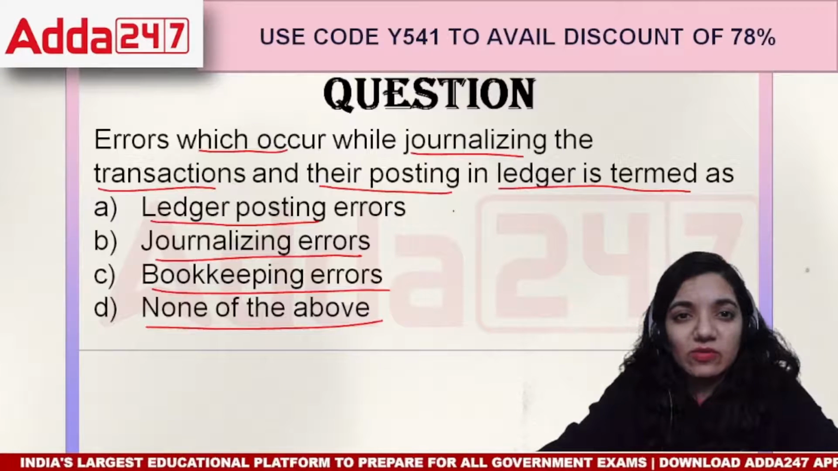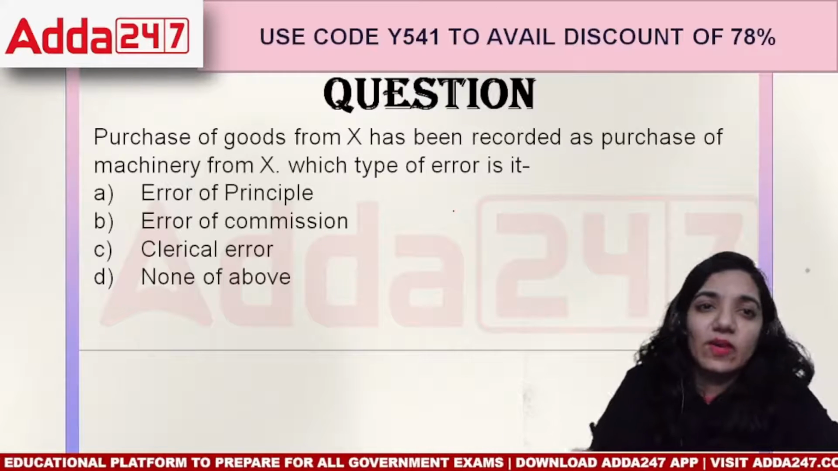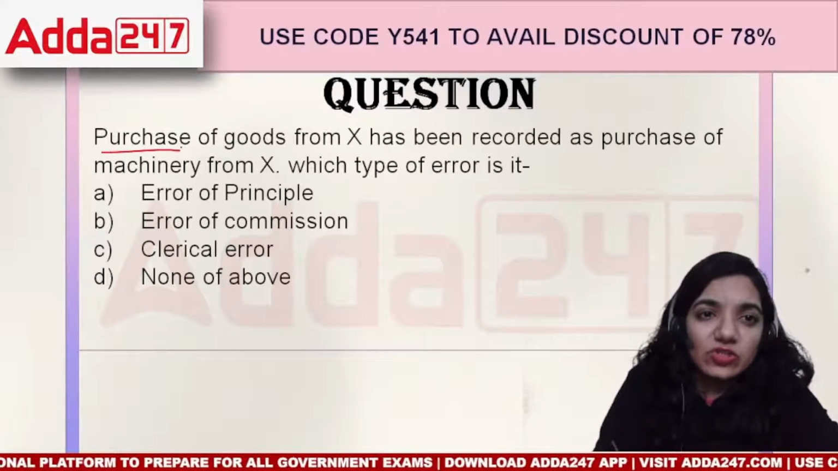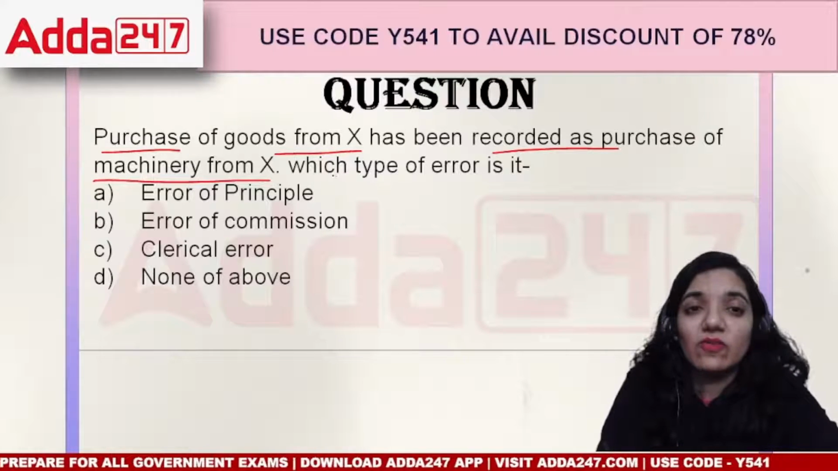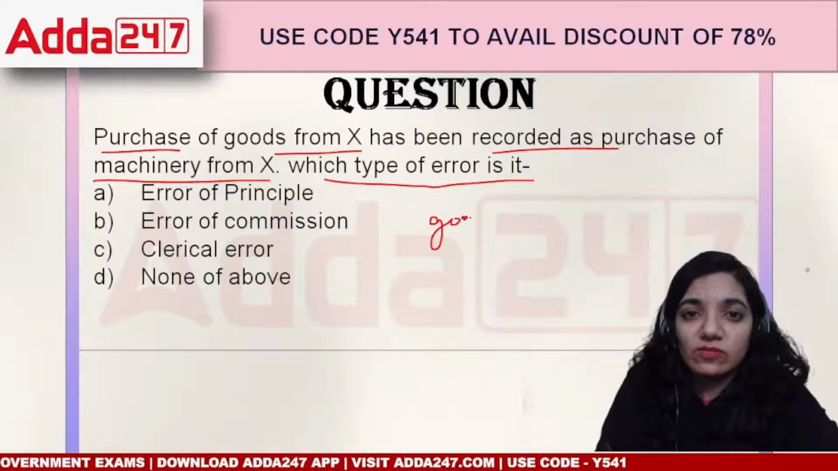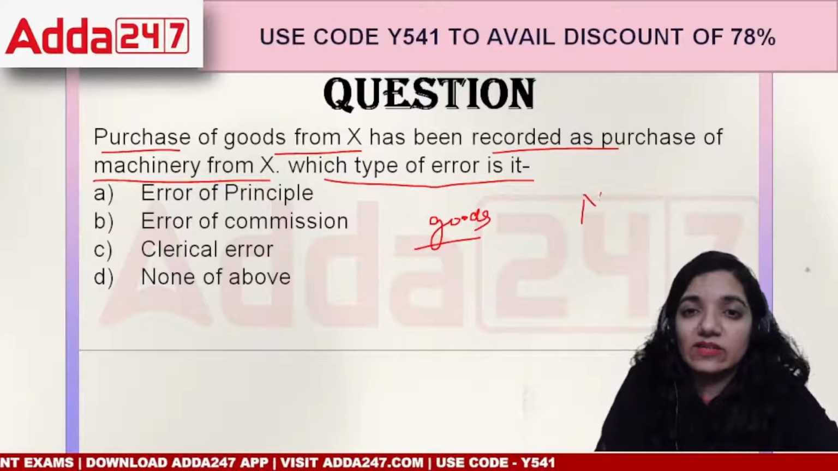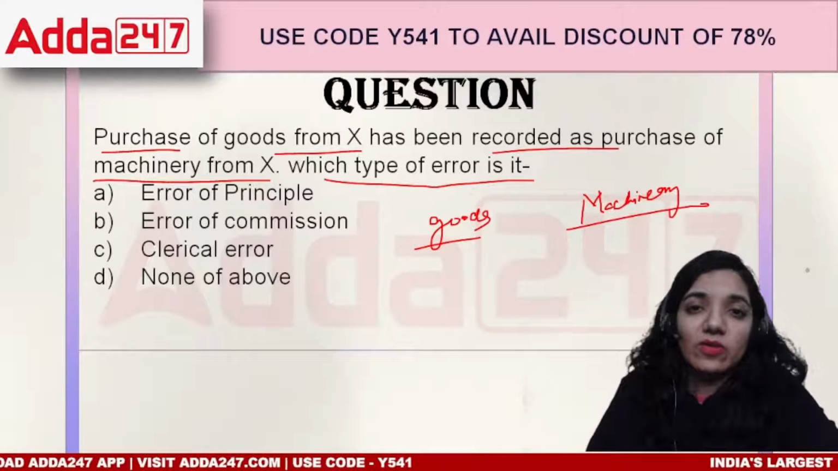We were dealing with the questions. Okay, if goods purchased from Mr. X have been recorded as a purchase of machinery from X, which type of error is it? See, I bought goods, but somehow I noted it as machinery. How will you record such an error, everyone?